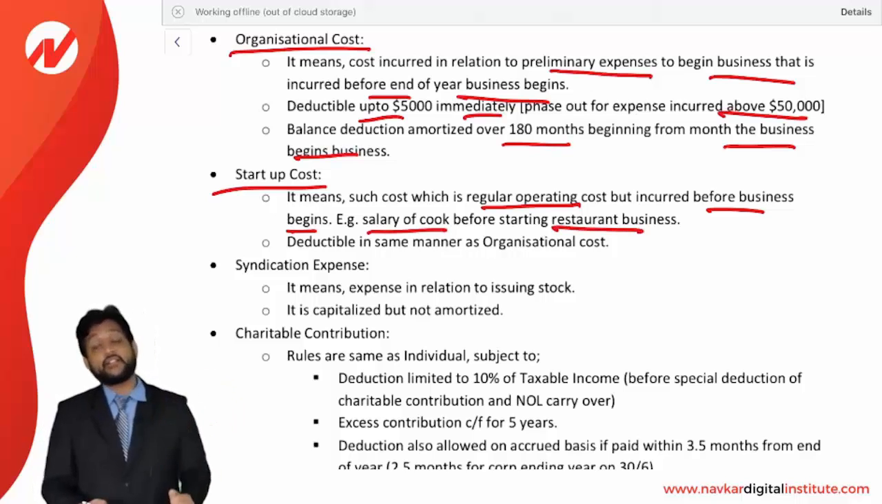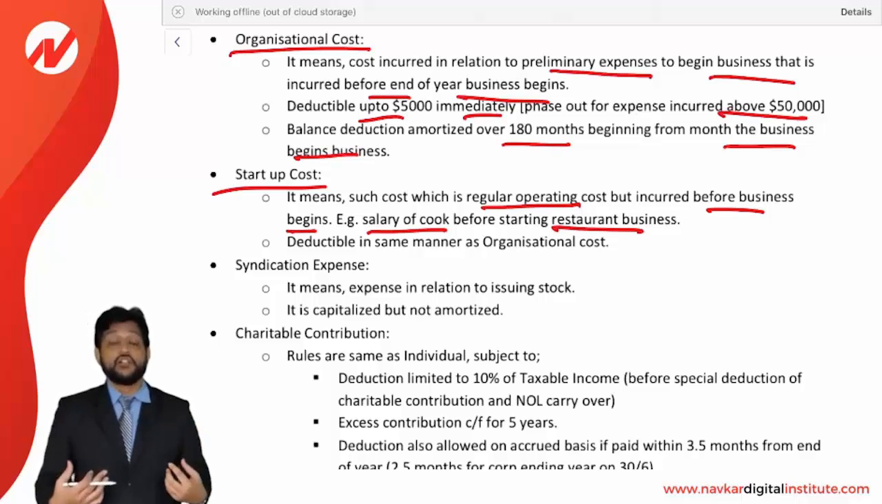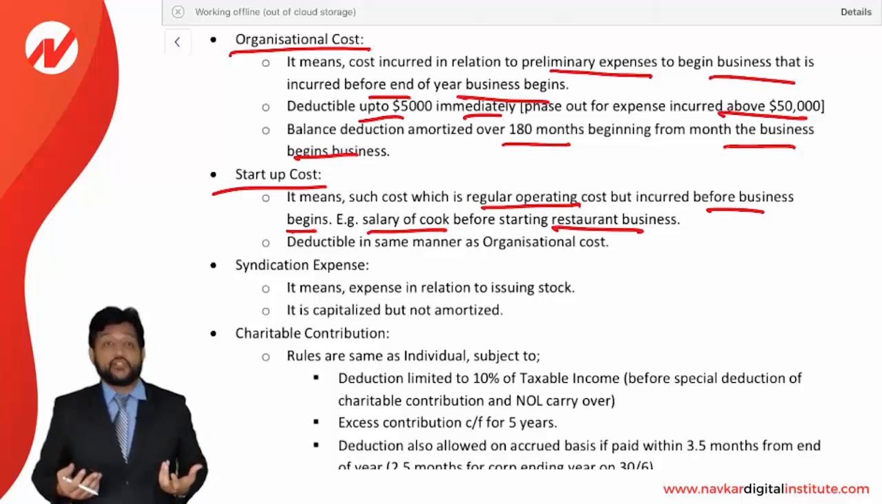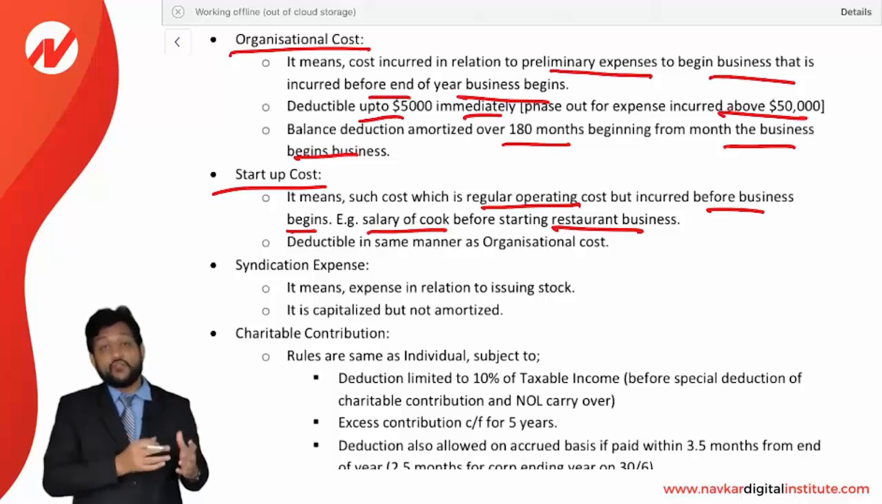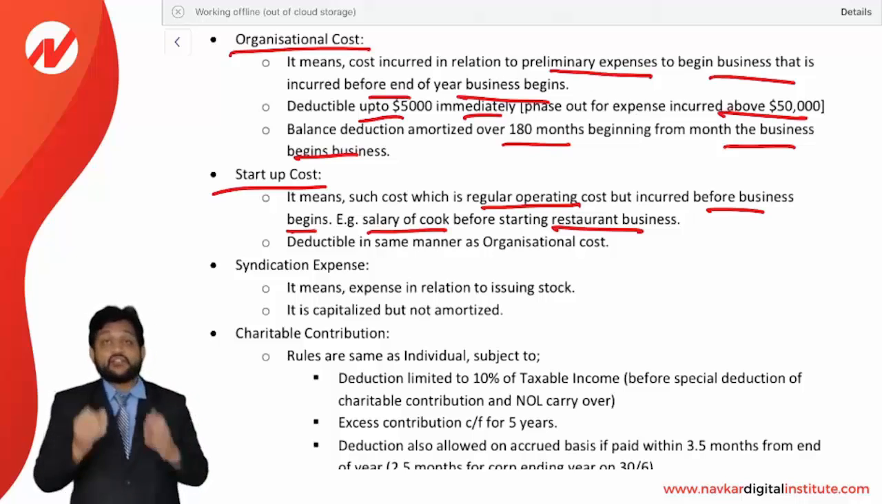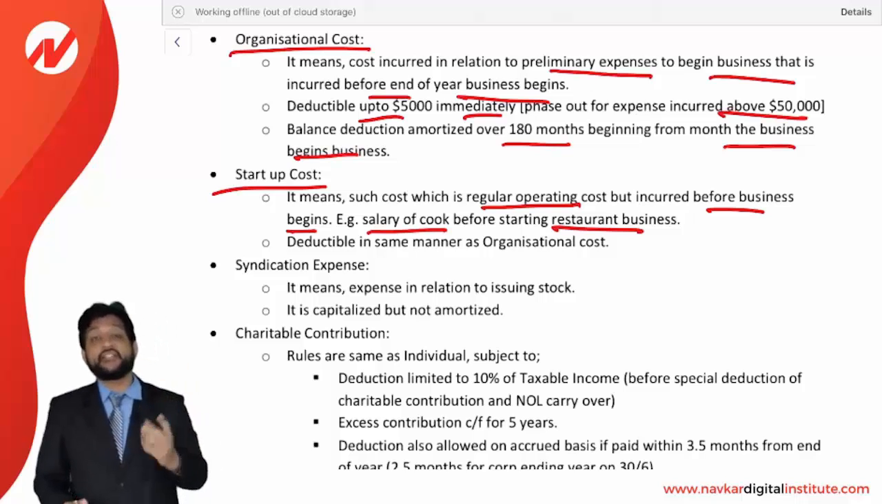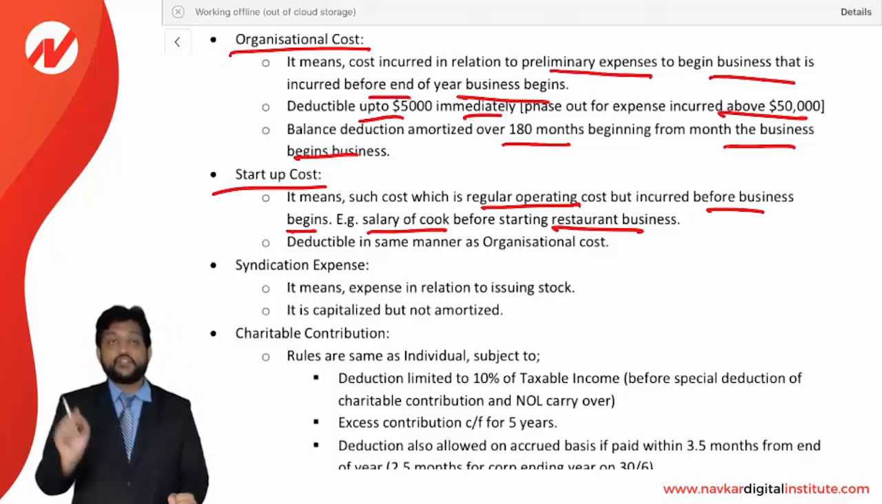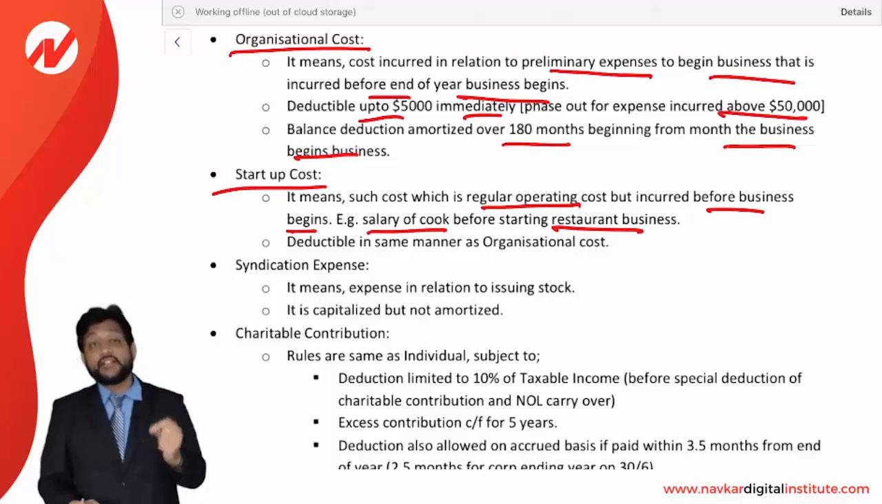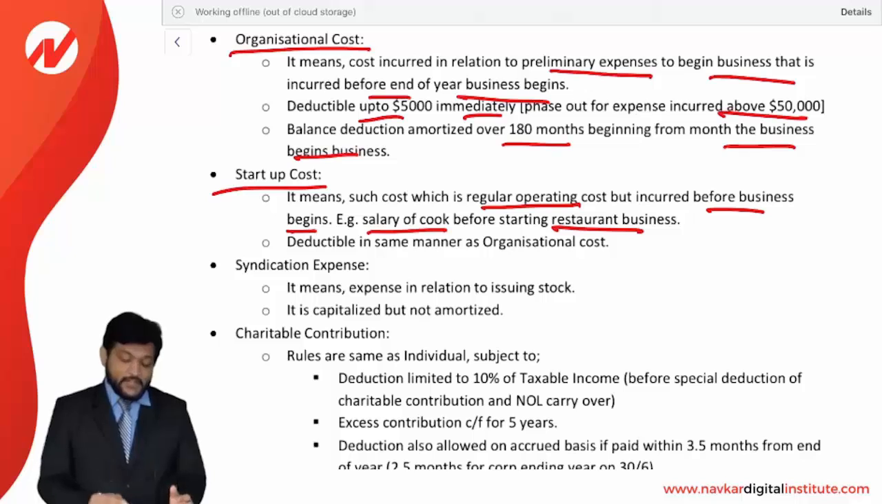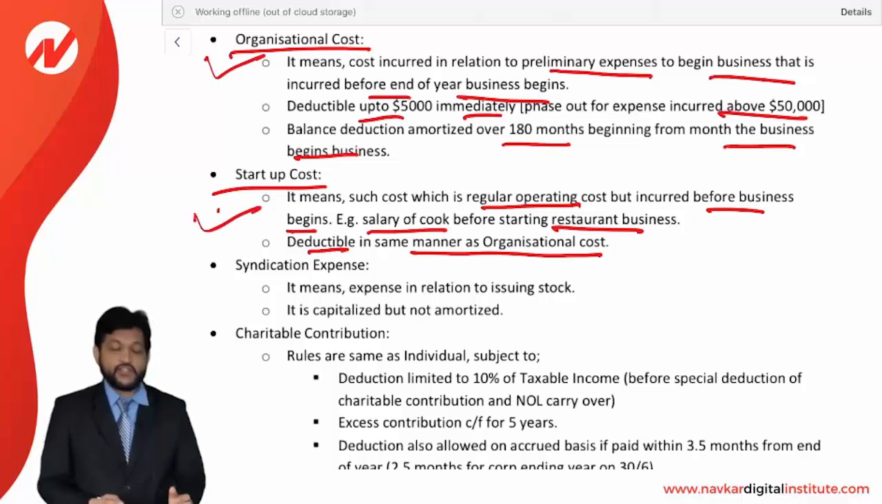Let's say you want to start a restaurant business and you hired a cook, but the restaurant work is still in progress. So you are going to pay the salary to the cook without any activity because the business has not begun. That salary paid before the beginning of the business is considered a startup cost. Simply, you can remember it as a revenue expense incurred before the beginning of the business. It is deductible in the same manner as organization cost. So whatever rule we saw for the organization cost, the same rule is applicable for the startup cost. So just be very clear on it.